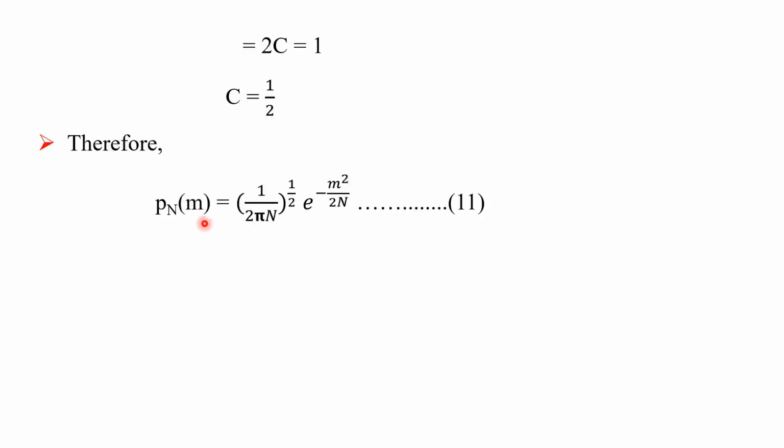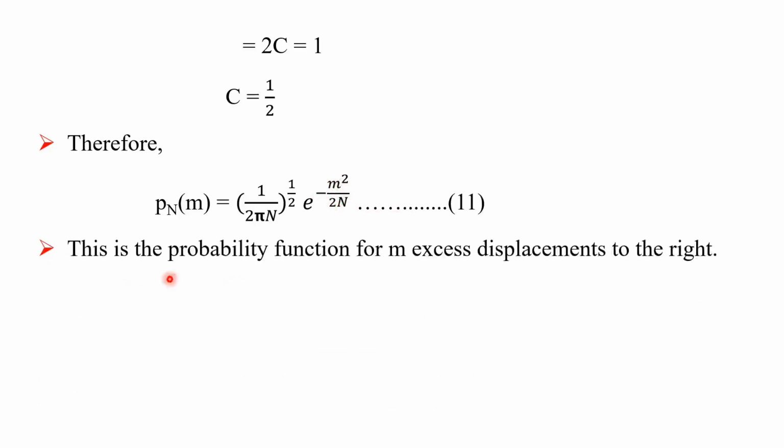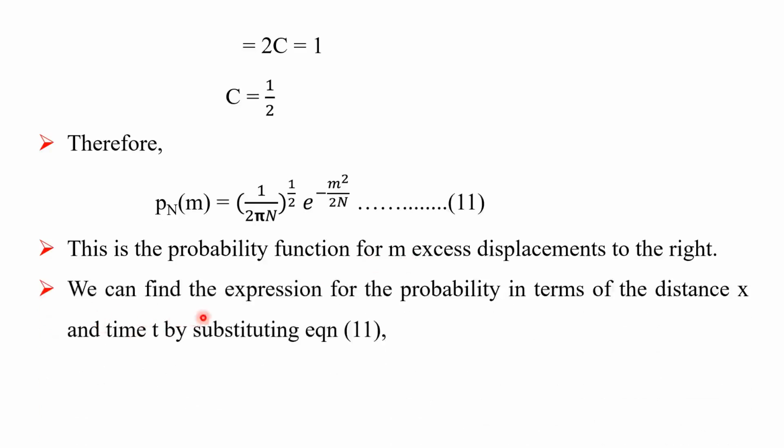Therefore, Pn(m) is equal to (1/2πn)^(1/2) into e raised to minus m²/2n. That is equation number 11. This is the probability function for m net displacement to the right. We can find the expression for the probability in terms of distance x and time t by substituting in equation 11 x equal to ml and capital N equal to nt.